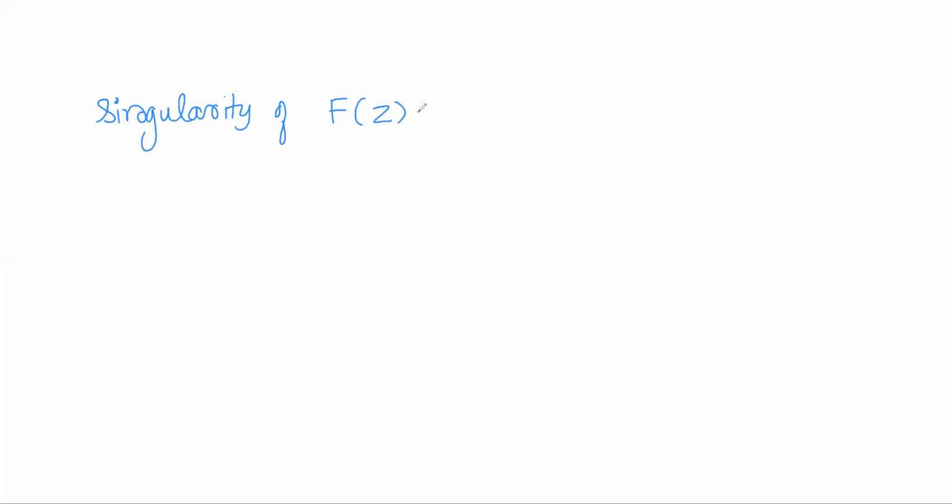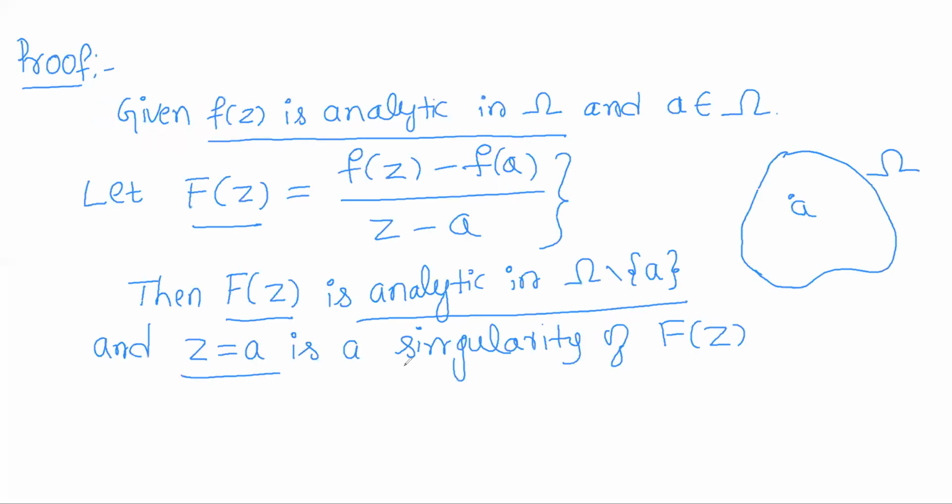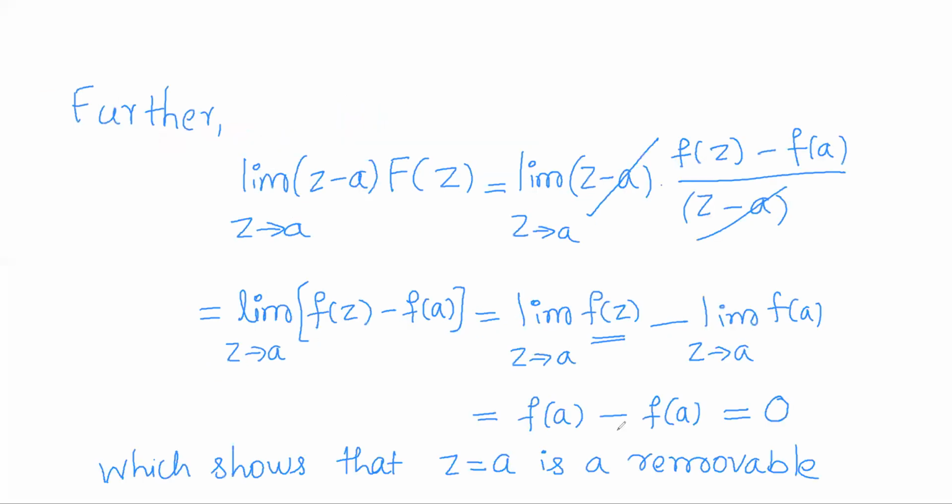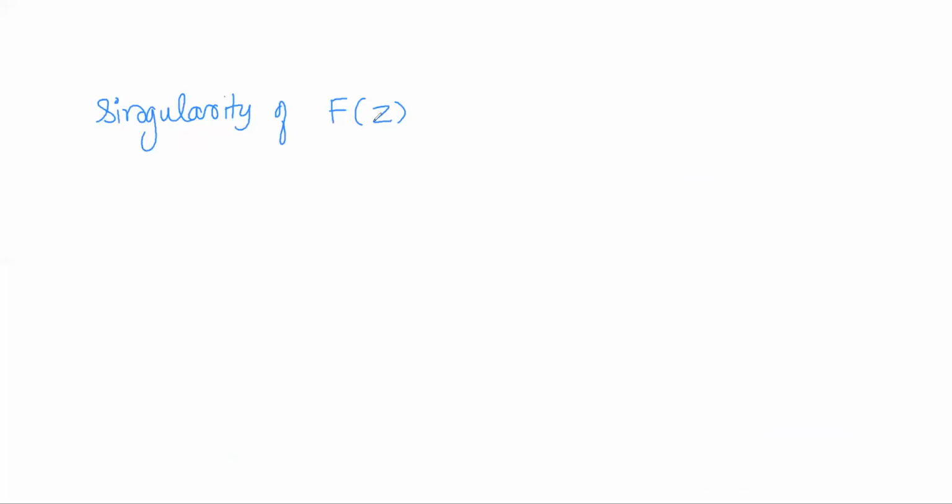So here we have observed that z equal to a is, first of all, a singularity of F(z), and by this condition we can say it is a removable singularity of F(z).